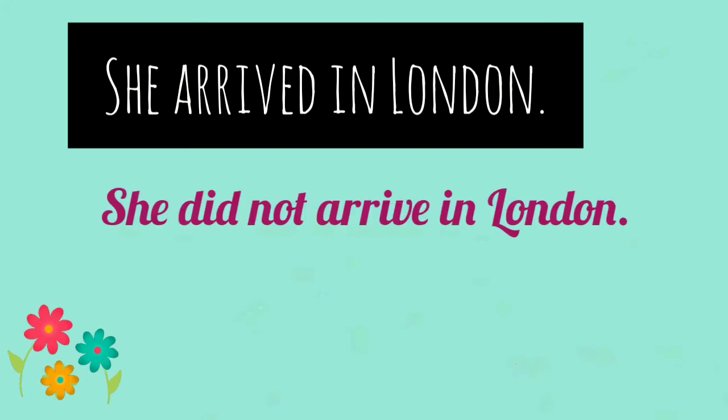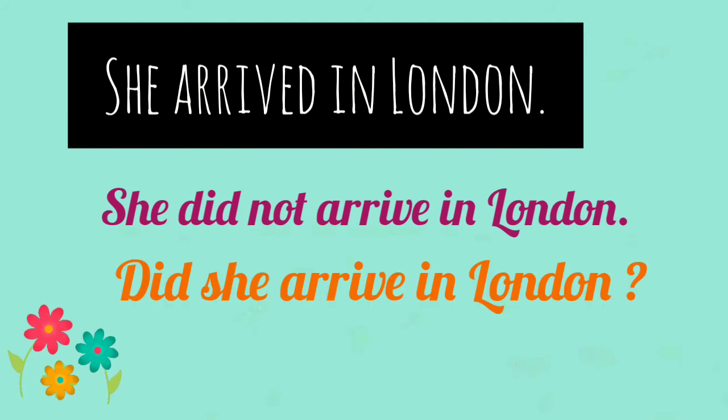Next is she arrived in London. Negative form is she did not arrive in London. And the interrogative form, did she arrive in London?